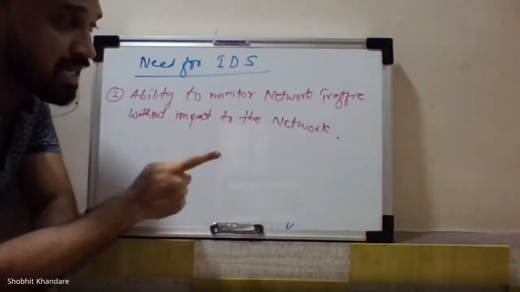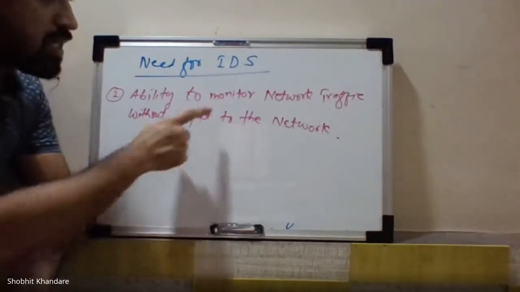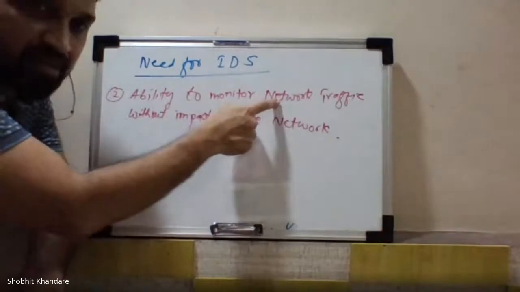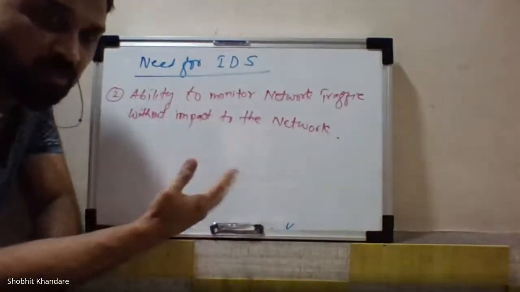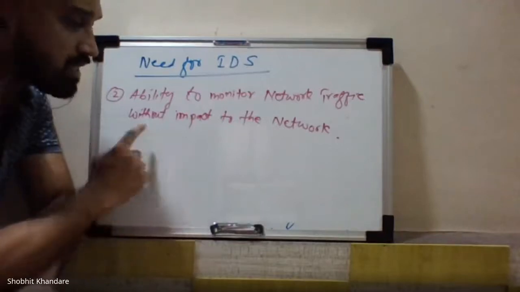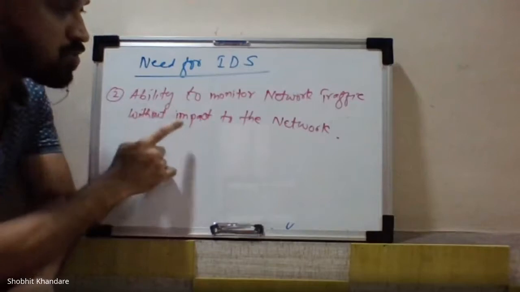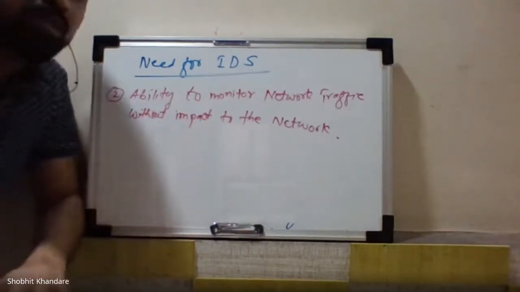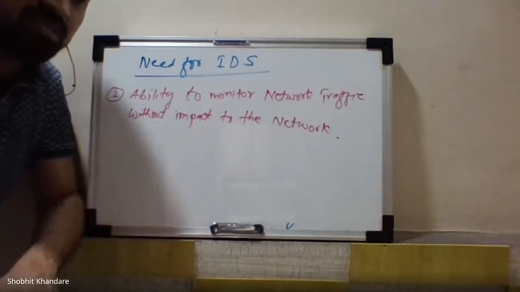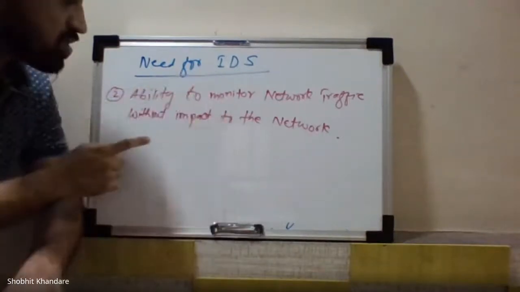But this IDS system is not going to impact the network. It is going to monitor the network traffic. Traffic means the flow of the packets going and coming into the network, but without impact to the network. So this ability to monitor the network traffic without impact to the network is also most important. This is also the need why we go for IDS. So this is the second point.